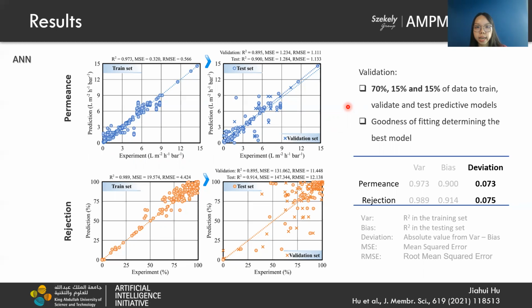R-square values obtained from test and train sets are above 0.9, which means the fitted function can represent most of the data nicely. Additionally, we calculated the deviation of R-square between the test and train sets. The difference is roughly 0.07 for both cases.